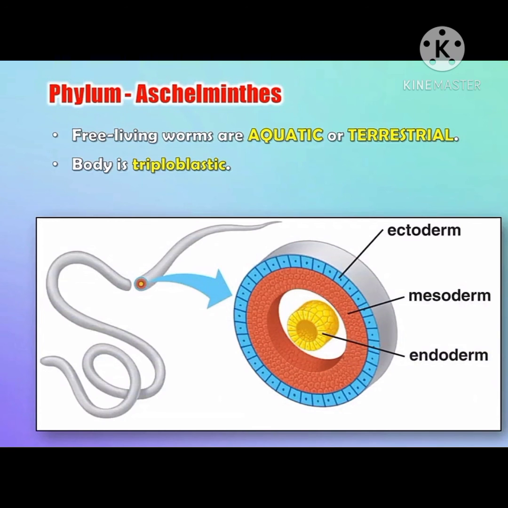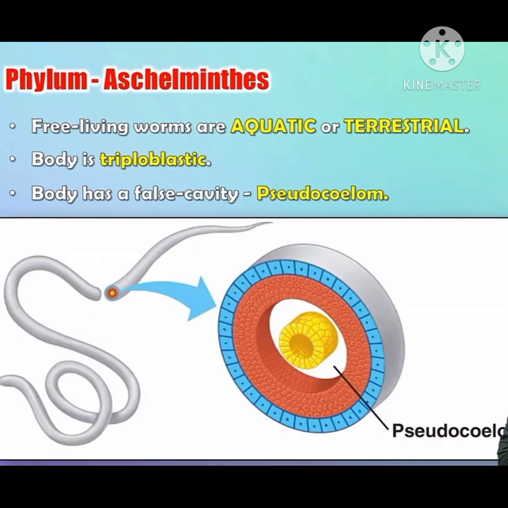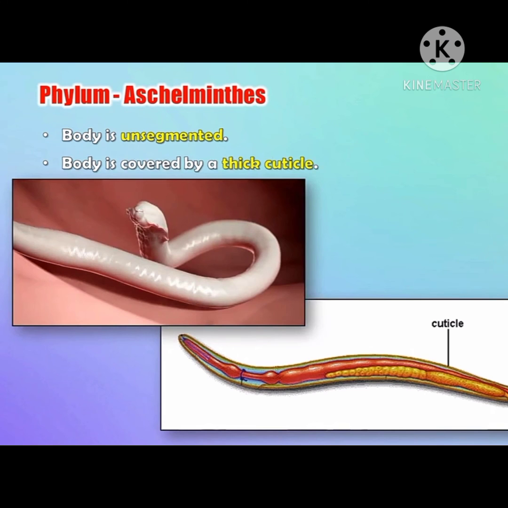Common point in all: body has a false cavity, pseudocoelom. Always remember, only Aschelminthes has pseudocoelom, that is false body cavity, among all 10 phyla. Body is unsegmented. Body is covered with thick cuticle.